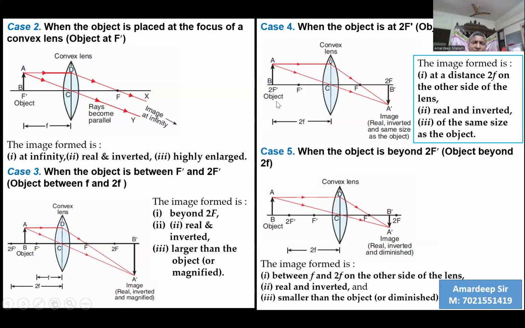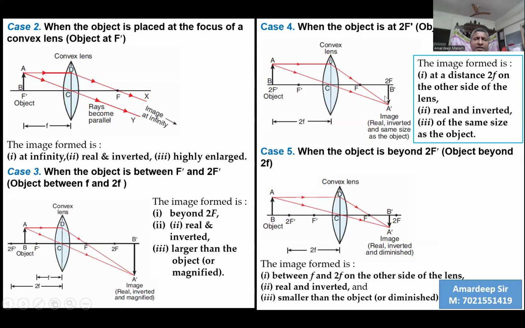Okay, so when the object is kept at 2F dash, then the image is formed at 2F. When the object is placed beyond 2F dash, then the image is formed between F and 2F on the other side of the convex lens. Again, it is real and inverted, but in this case the image size is getting diminished.